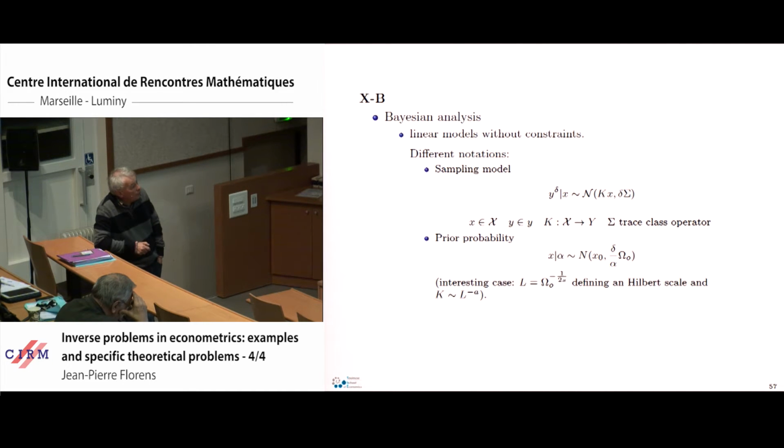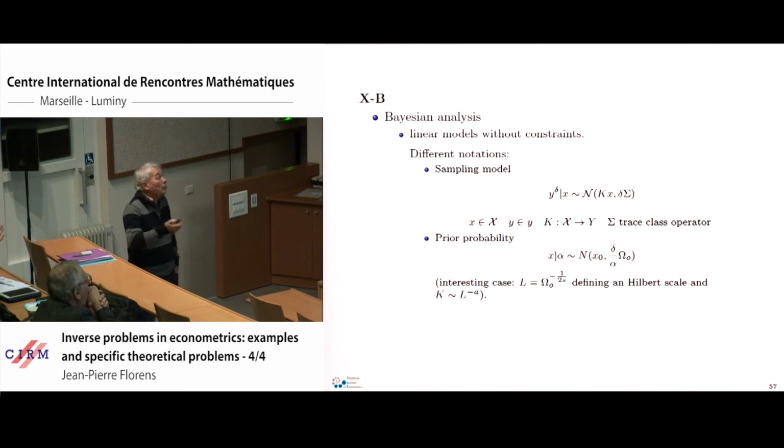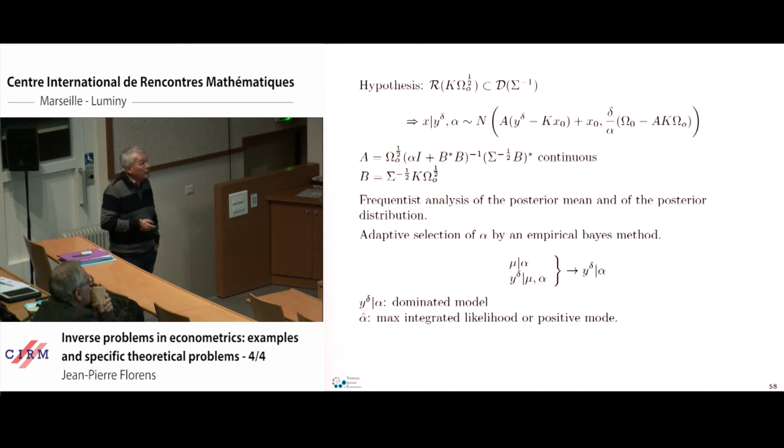I have not developed that, but the prior is conditional on alpha. So the regularization parameter may be considered as a hyperparameter of the Bayesian model. And then we can compute the posterior, we may put a prior distribution on alpha. It may be uniform, but it may be any prior you want. And so we can compute the posterior distribution of alpha. And then we are able to do that.